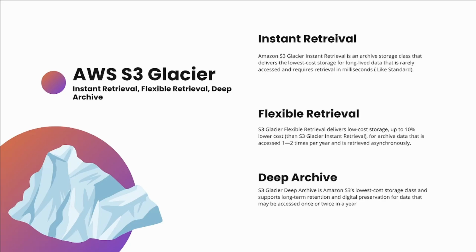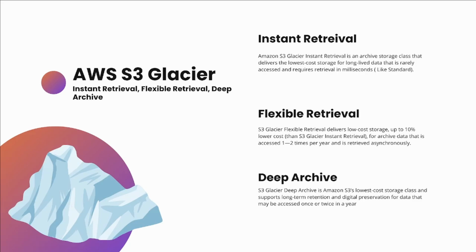Instant retrieval is an archive storage class that delivers the lowest cost storage for long-lived data that is rarely accessed and requires retrieval in milliseconds. So it's kind of like Standard. You may need to retrieve it from deep storage, but you'll still be able to retrieve it pretty fast, just like Standard. Standard is when you frequently want to access something, and you'll get it pretty quickly. But in the case of Glacier, this is probably the quickest one, because you instantly get it compared to the other ones, flexible retrieval and deep archive.